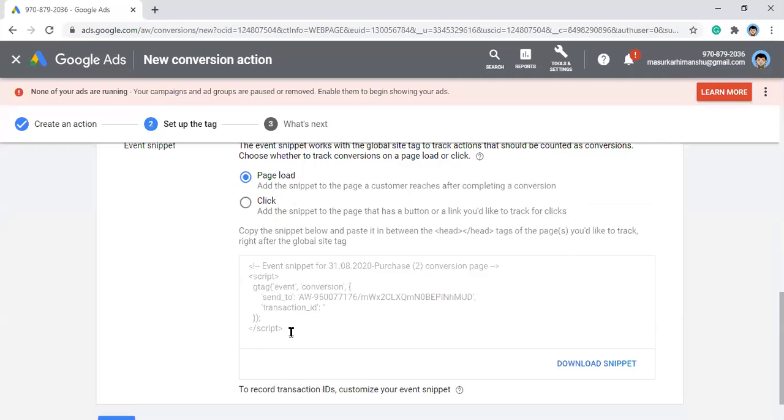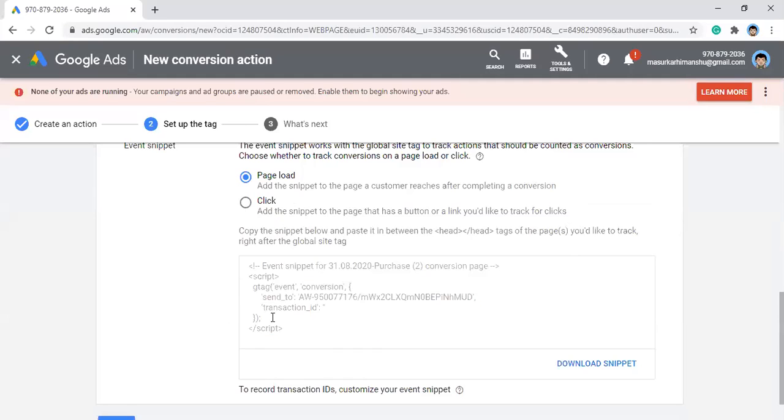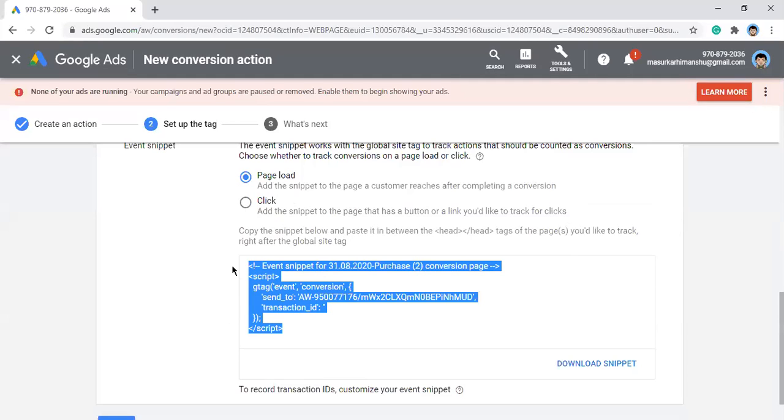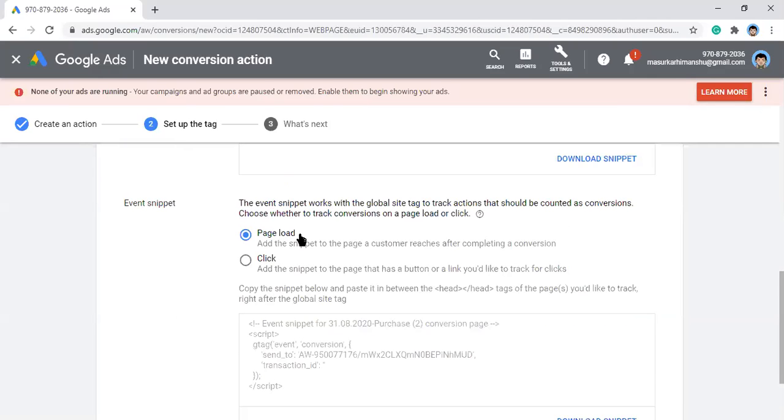The pixel will fire once the page loads. This particular pixel, we say the pixel will trigger or the pixel will fire. Usually, we use this term: the pixel is not firing, or the pixel is not triggering. Clear till here? Event snippet and global site tag.